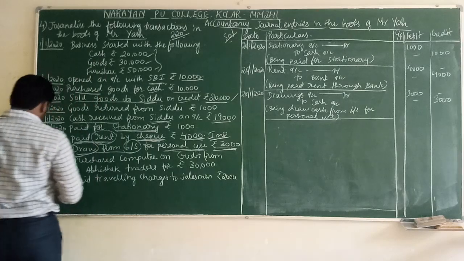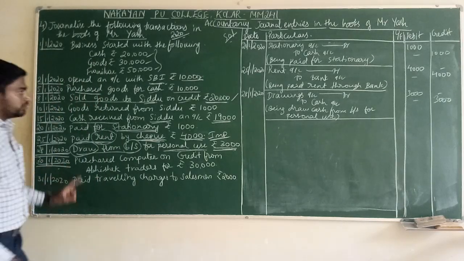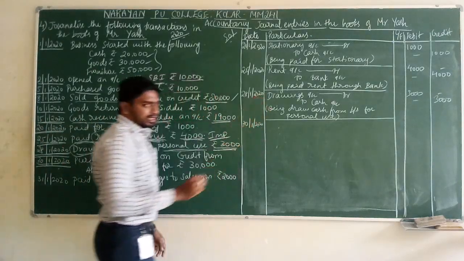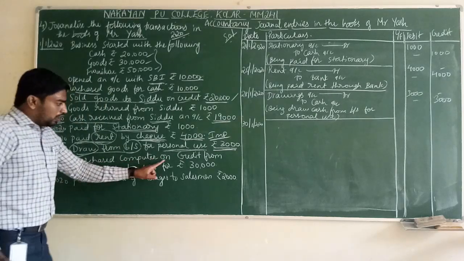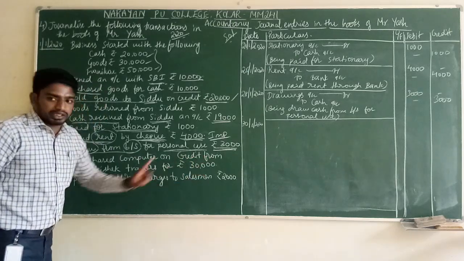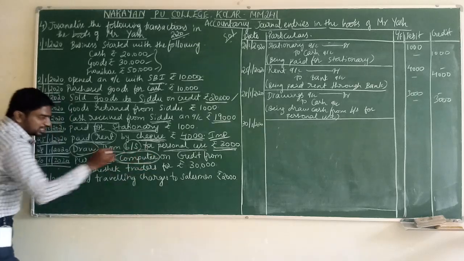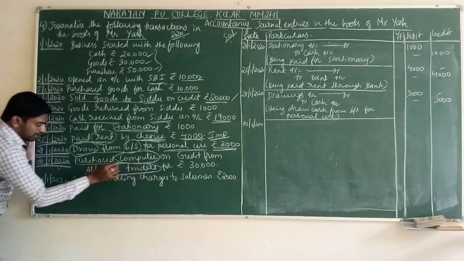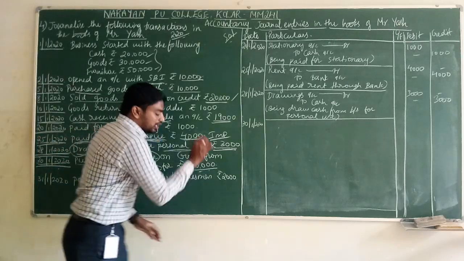Next, come to the next, which is 30th. 30/1/2020. Write down the date here. What is the transaction he has given? Purchased computer on credit from Abhishek Traders for rupees 30,000. What are we purchasing? We are purchasing a computer on credit. From where? From Abhishek Traders. For how many rupees? 30,000.